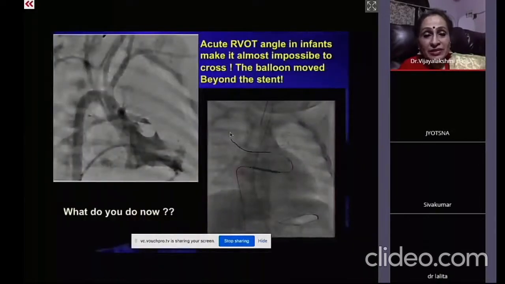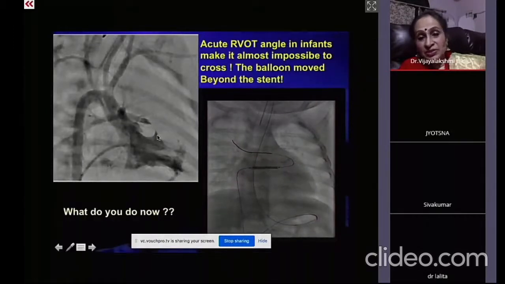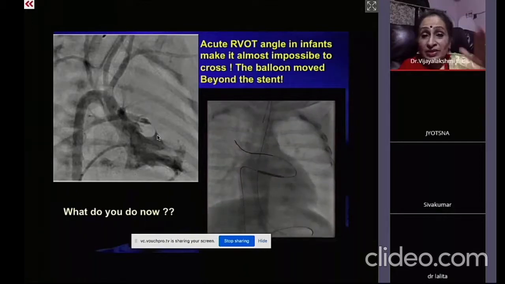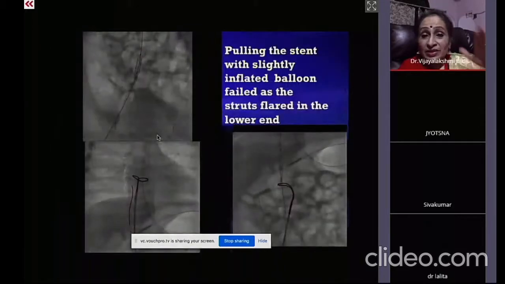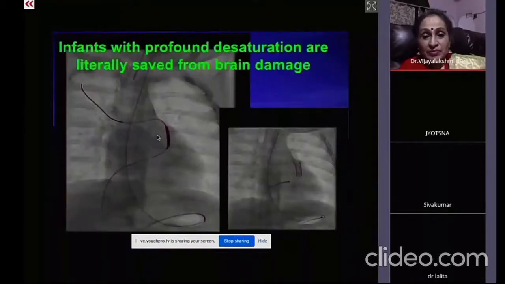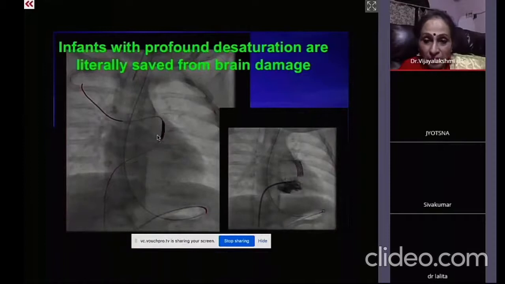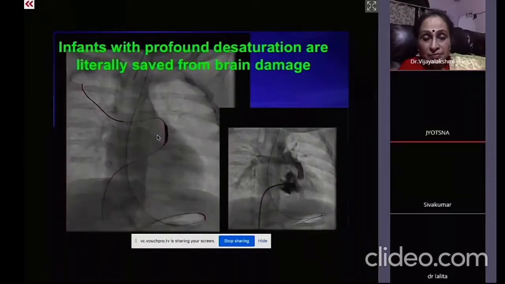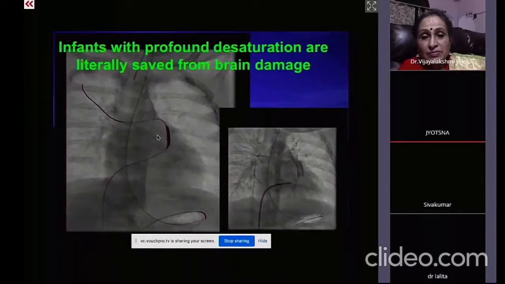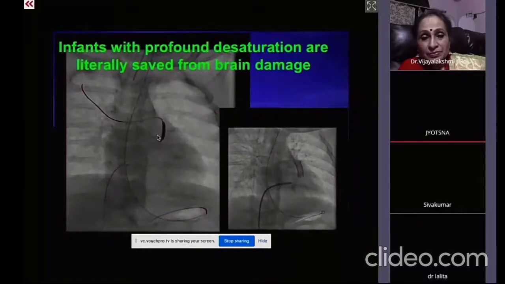See, when it is like this, your balloon itself may not go through. So in such a situation, when the child is very sick and hypoxemia is there, you have to go for the stenting. Some suggest that two PTCA balloons side by side may improve the results, and there is actually a triple balloon technique, but most of these things are for isolated pulmonary valve stenosis.